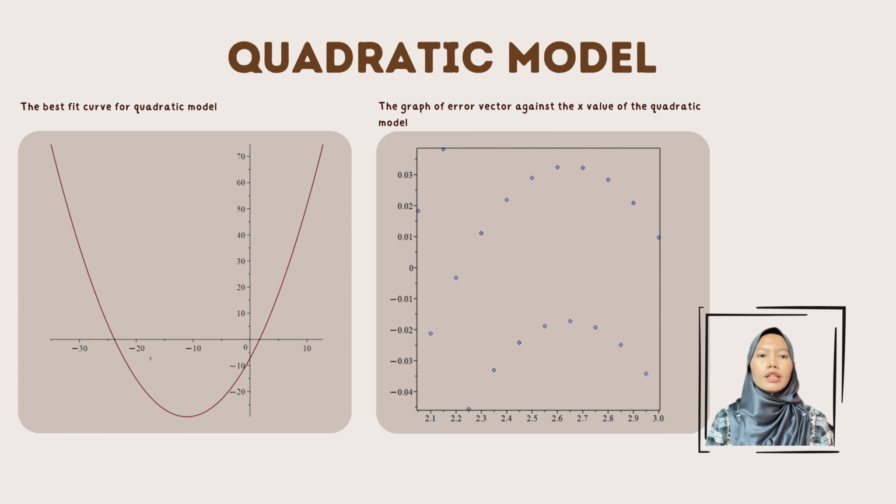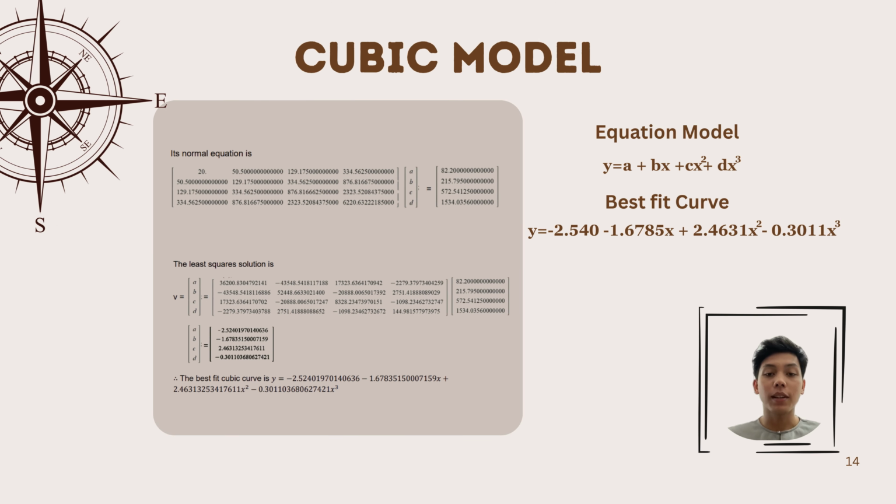On the left side is the graph showing the best fit curve representing a quadratic model where y is equal to negative 7.26 plus 4.04x plus 0.18x squared. On the right side is the graph of the error vector against the x value of the quadratic model. So for the next slide, my name is Muhammad Nazib Muhammad Nizam. I will explain how we run least square method by using a cubic model.